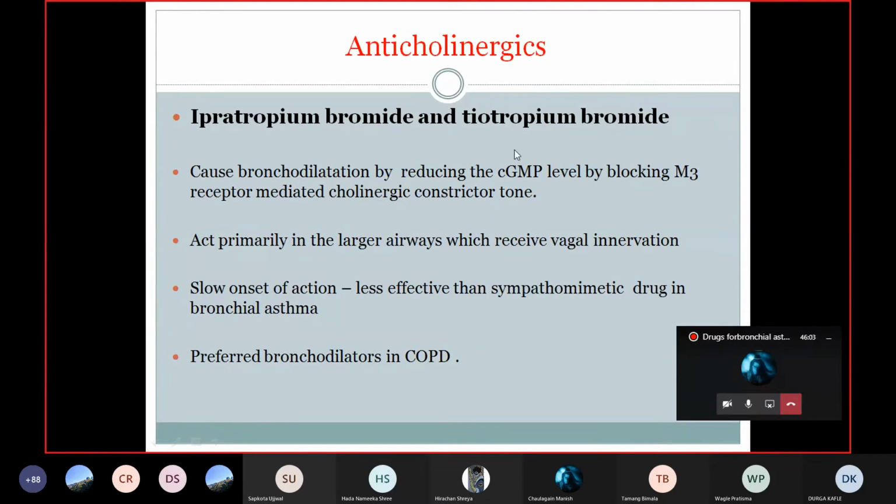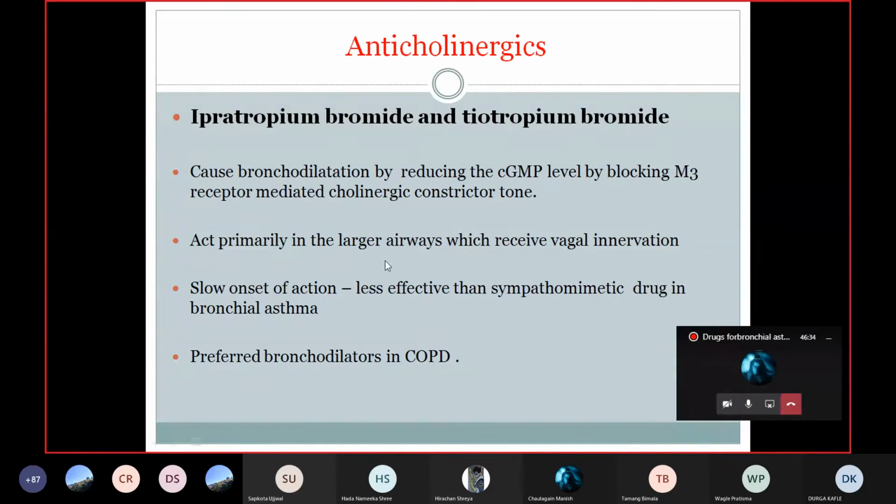Decreasing the cyclic GMP level inhibits the bronchial constriction, because acetylcholine is the main neurotransmitter for bronchoconstriction, acting on the M3 receptor. So these drugs inhibit the constrictor tone of the bronchial smooth muscles, the cholinergic constrictor tone.